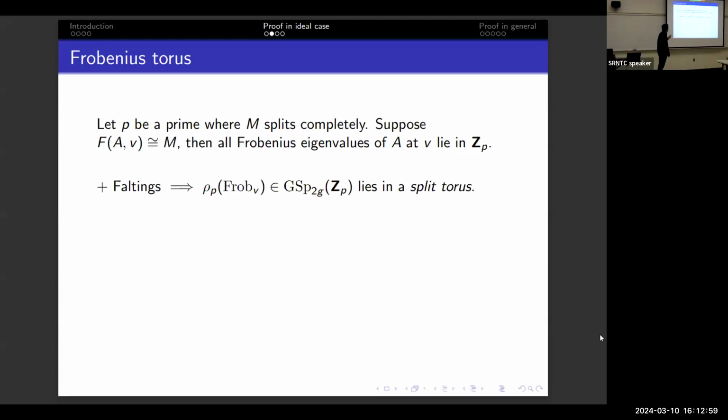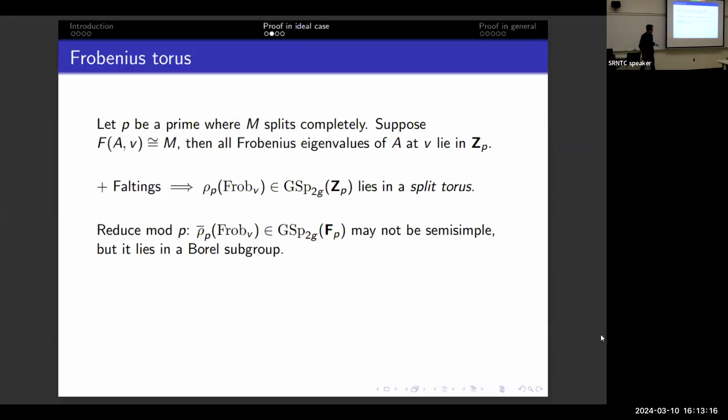So if F_AB is equal to M, then all Frobenius eigenvalues of A lie in Z_p because M splits completely at p. So this plus semi-simplicity tells you that the image of Frobenius lies in a split torus. But when you reduce from Z_p to F_p, semi-simple elements can be sent to unipotent elements because 1 plus p and 1 minus p both reduce to 1.